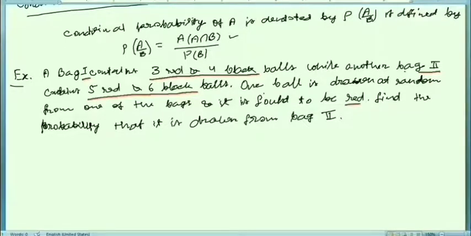You don't know which bag you have chosen, and the drawn ball is red. Now you have to find the probability that this red ball is drawn from bag 2. This probability you have to get. Okay, is the question clear to you all? Am I audible? Yes, sir. Okay, all right.